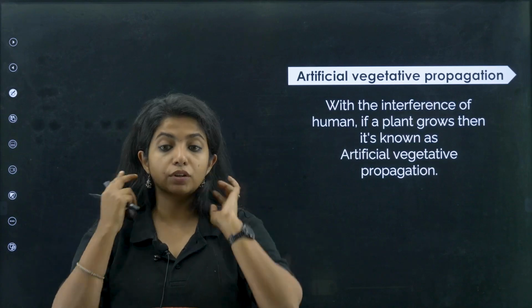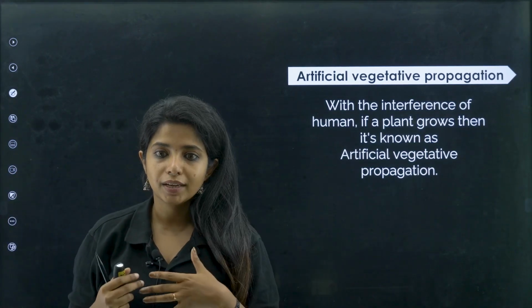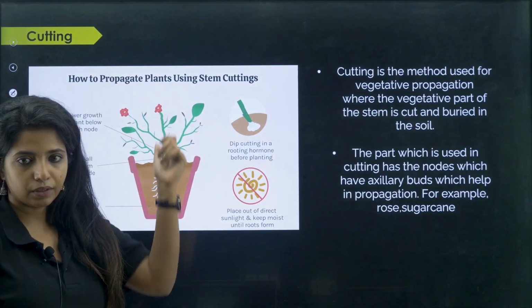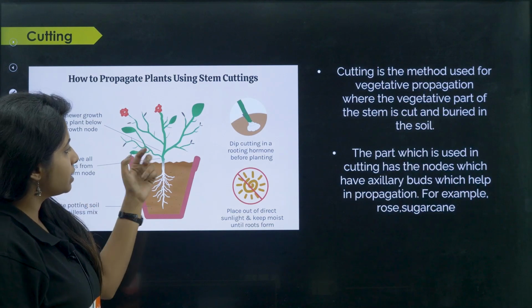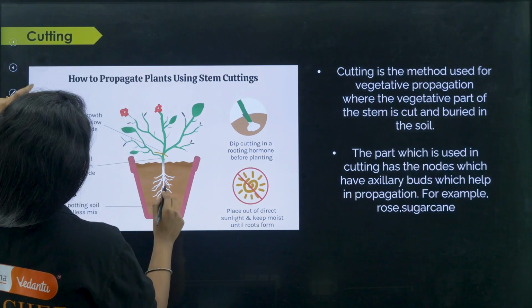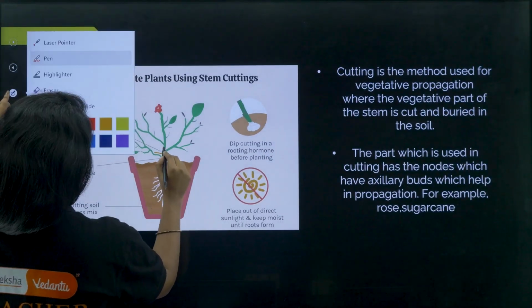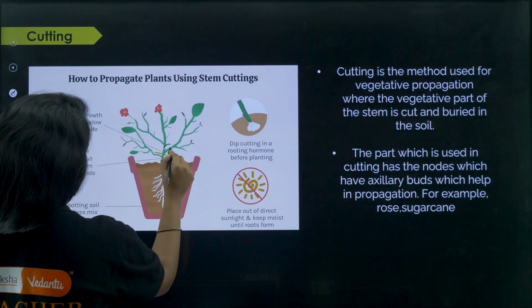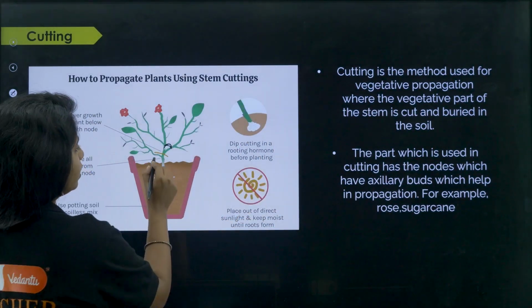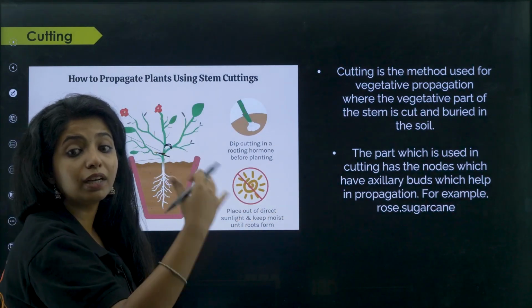Now this is done artificially, no one is going to help over here. So here it is done with the help of interference of human beings. We human beings are going to interfere over here. How? First is cutting. In cutting, you cut a plant and you make sure you have a branch or probably a bud over here. You make sure that there is a bud or a branch over here. Now you take this part and you are going to put it somewhere else. So from one plant part, you are giving rise to multiple plant parts.